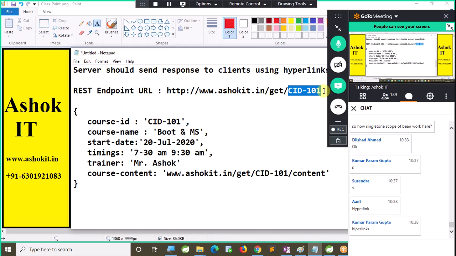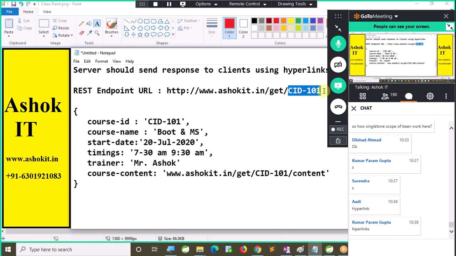But actually in the course data, I can send you course details and I can send you course content also. But why send the complete data in a single request? Let me provide you high-level details of the course. What is the ID? What is the name? When is it starting? What are the timings? Who is the trainer? Those details I am providing in that request. But for content I am giving you a hyperlink. If you access that hyperlink, then you will get the remaining details.